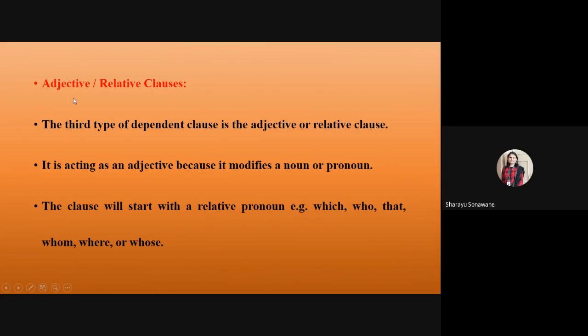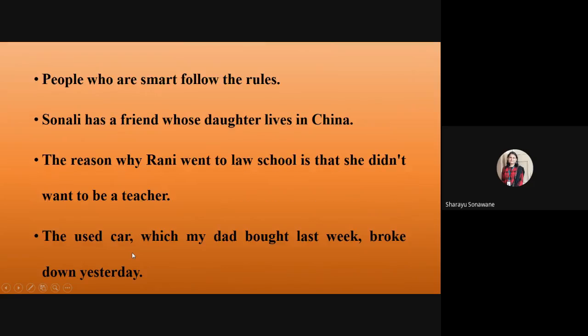Next is the adjective or relative clause, the third type of dependent clause. It's acting as an adjective because it modifies a noun or pronoun. The clause will start with a relative pronoun like which, who, that, whom, where, whose. Look at these examples.